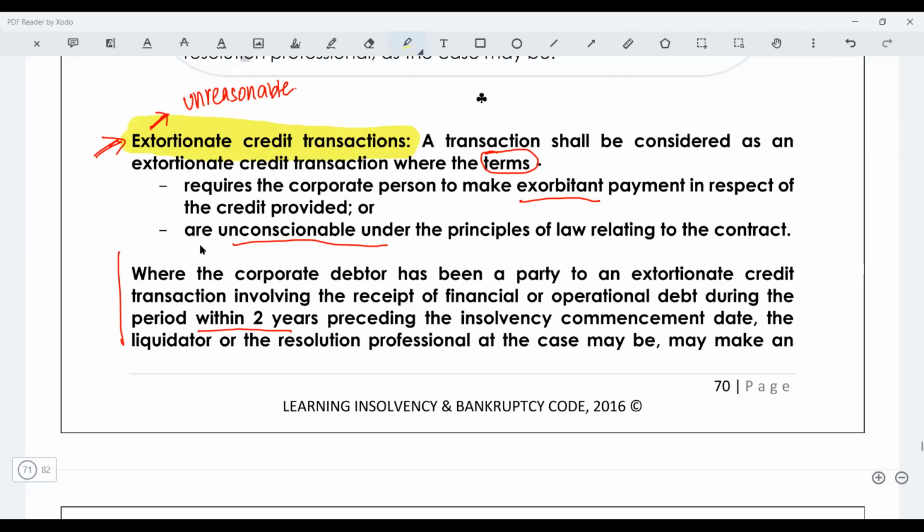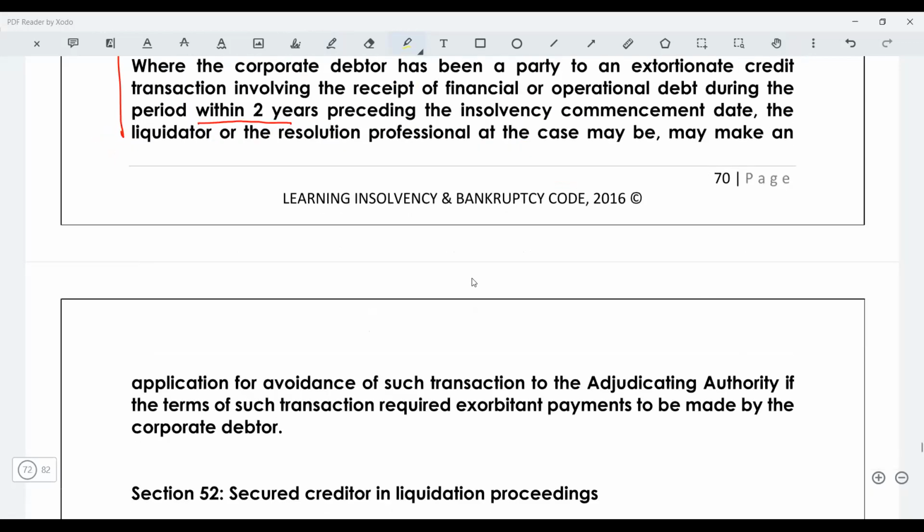So the liquidation part is still, I would say, untouched, and I believe you should study it well. It's not even rocket science. I believe it is far easier than the CIRP process. I don't know whether you guys would agree or not, but personally, when I read, I found it very, very simple. There is no COC, no committee of creditors with representatives, no IRP, then RP. Here you have only one liquidator, and you know what the end story is. So academically, at least, the liquidation part looks very easy.